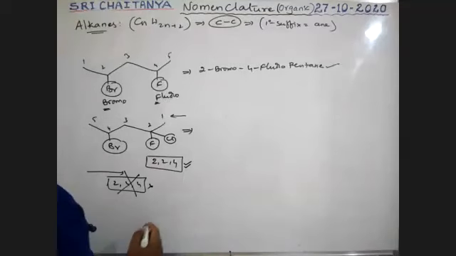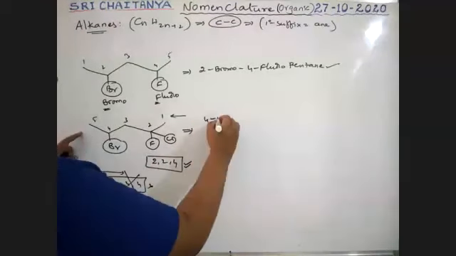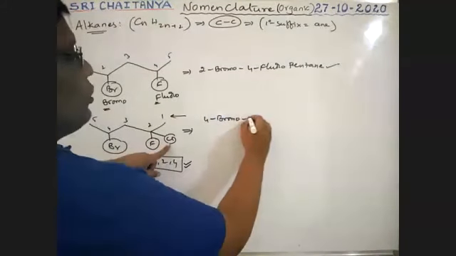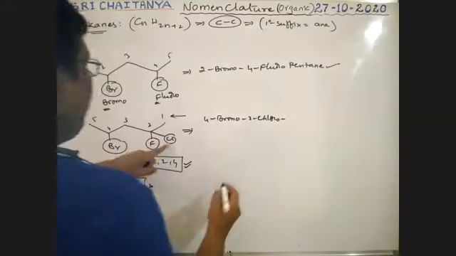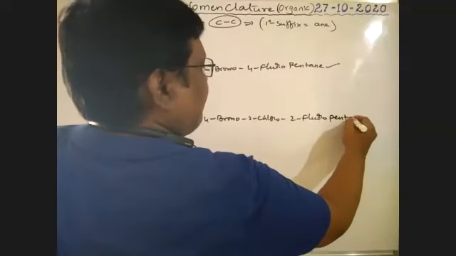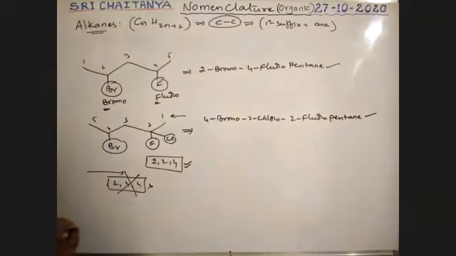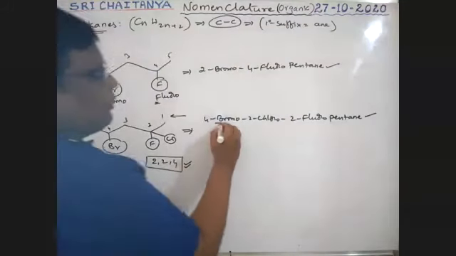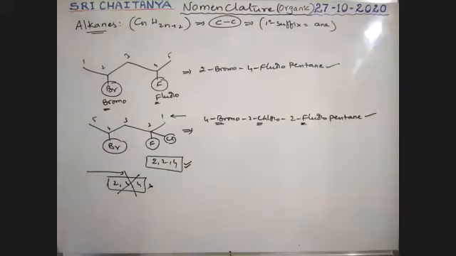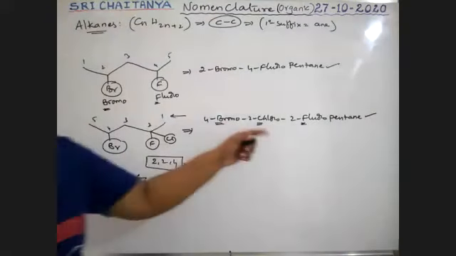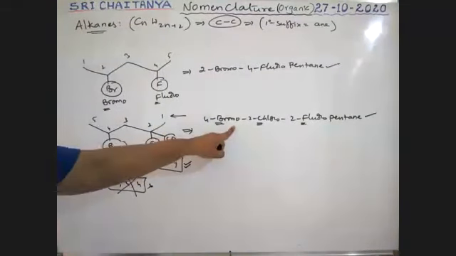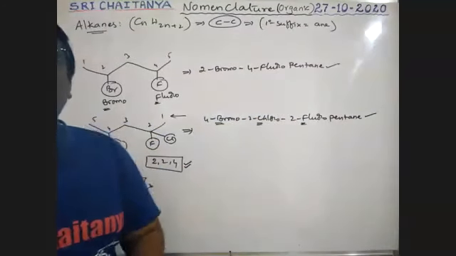See here. Alphabet rule. 4-bromo, 2-chloro, 2-fluoro, pentane. Alphabet rule must be followed first: bromo, Br, that is B, C, F. So you should follow alphabet rule. Don't follow numbers. You should follow alphabet rule. That is why 4-bromo, 2-chloro, 2-fluoro, pentane.